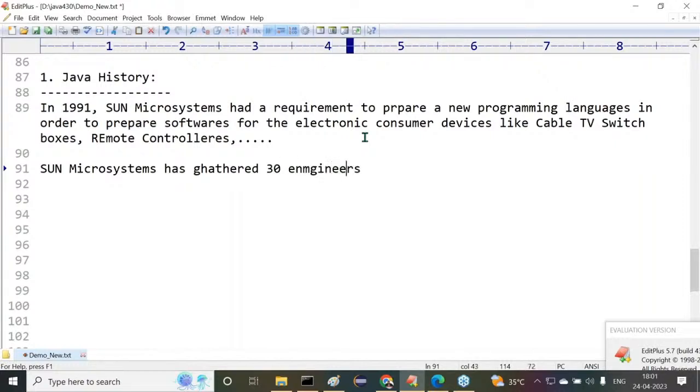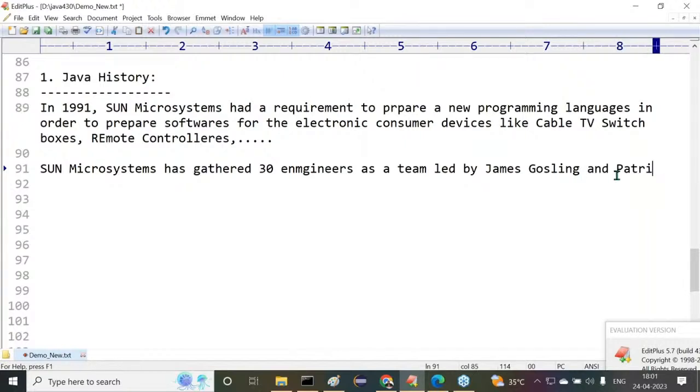Sun Microsystems has gathered how many members there? 30 engineers as a team, led by James Gosling. I think you are already aware of this name, right? Familiar. Sun Microsystems gathered 30 engineers led by James Gosling and Patrick Nathan. Patrick Nathan is another person. They are the two leads for this 30 member team. Right or not? All right.